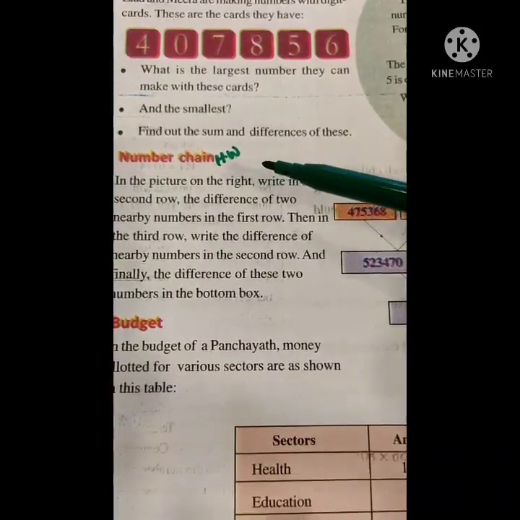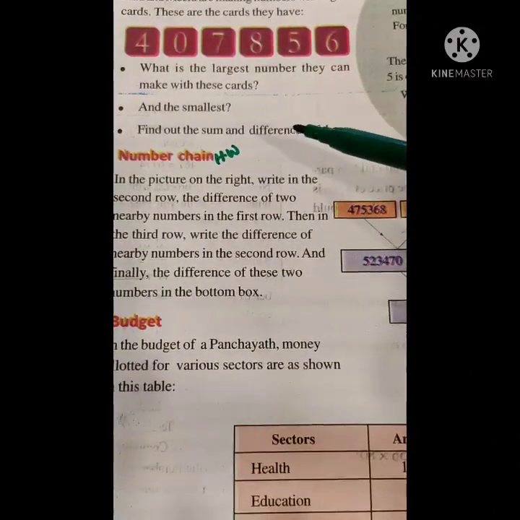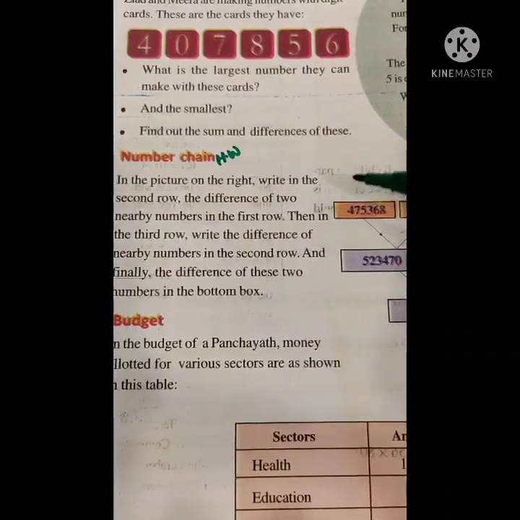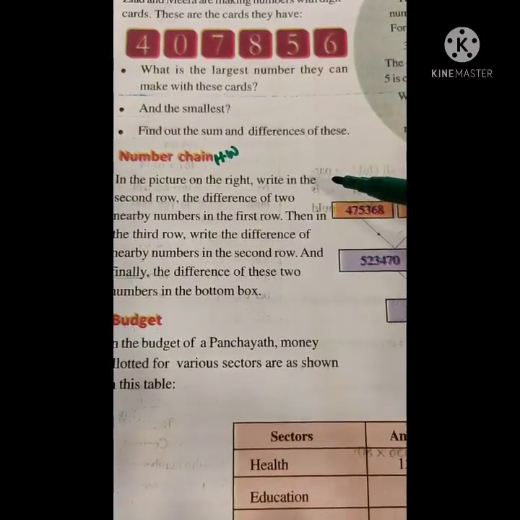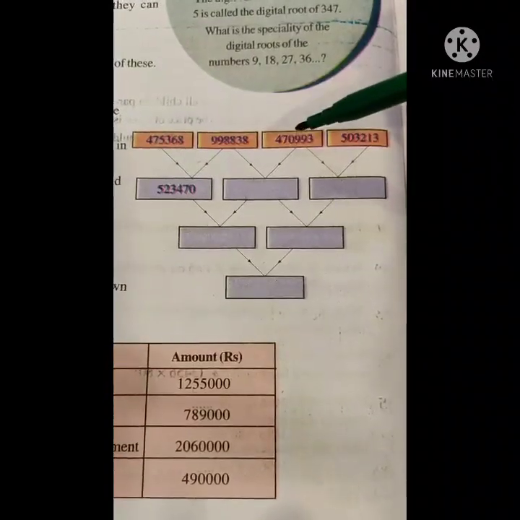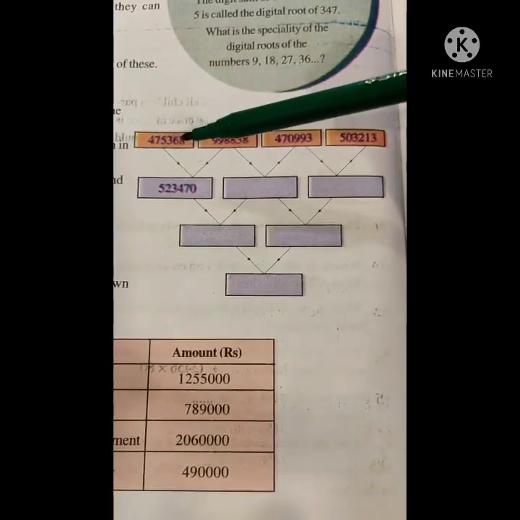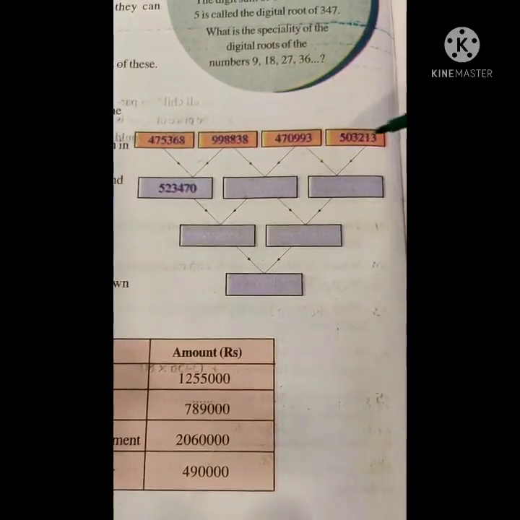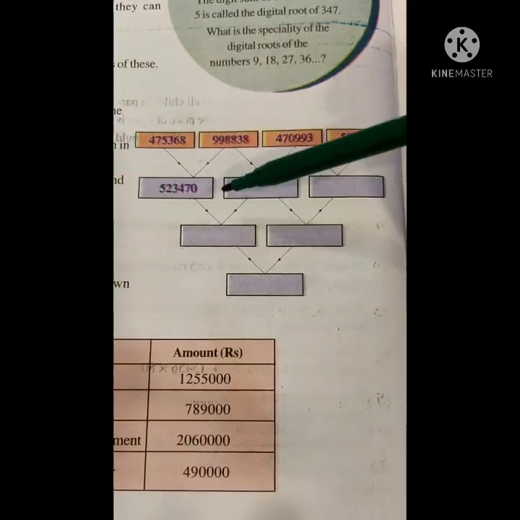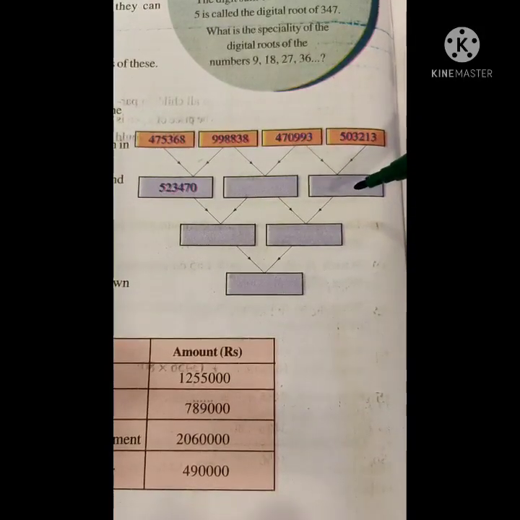Next one is number chain. Children, you must do this activity yourself. Now I will explain this question. Look, this is the number chain. In the first row, we can see 4 boxes. In the second row, we can see 3 boxes.